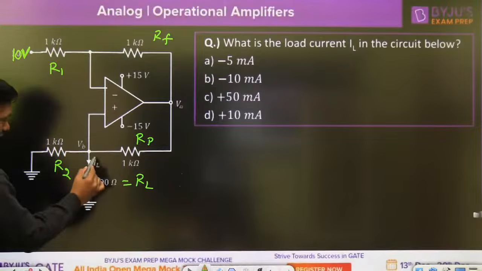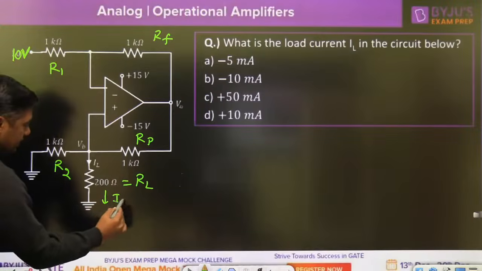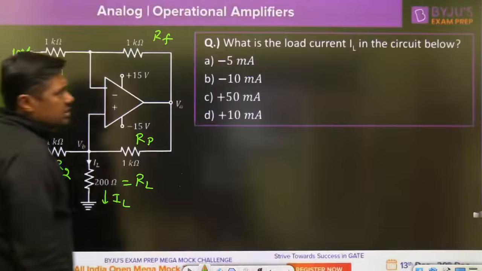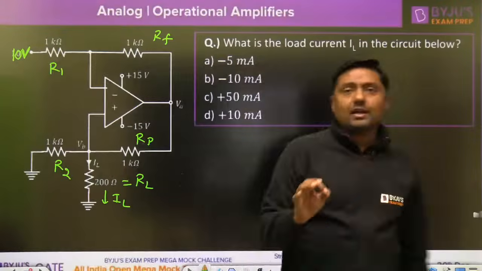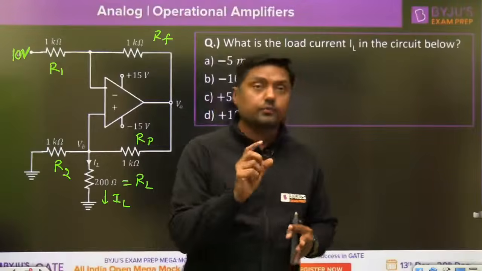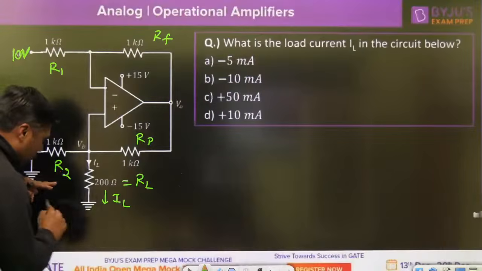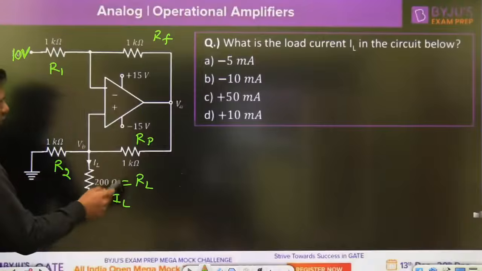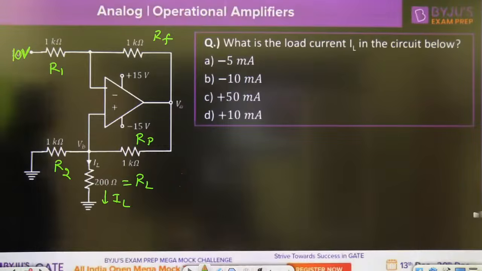What is the load current? What is the current here? IL. This is a standard diagram for voltage to current converter with grounded load. Here the load is connected to ground, and that's why it is called the grounded load. Now, what is the load current in the circuit?